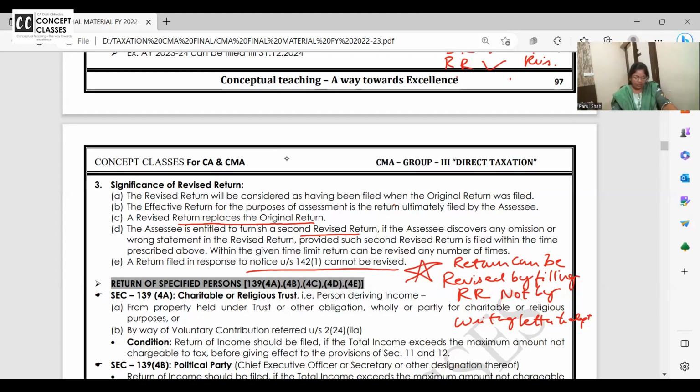Nice, clear. Chalo. So how many types of returns are over orally? Original return, due date and all. Then loss return we have discussed, belated return and revised return. I took more time for loss return. I feel it's important. And this week I have told you salary, business head and deductions. Revision video should be over. Next week I'll give you set off and all. So planned way में साथ में करो. Okay? So that you will cover up everything.